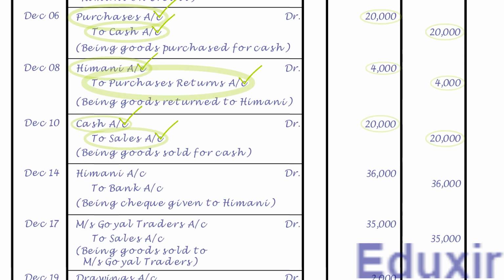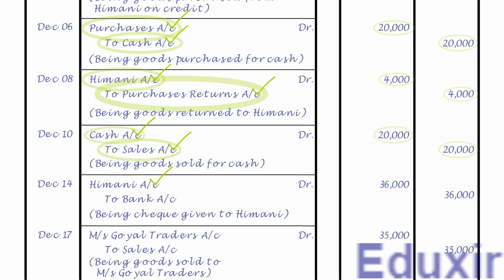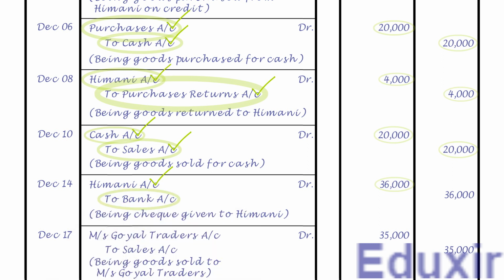As the name suggests, it needs to be posted on the debit side of Himani account, and the debit amount is 36,000 rupees. Note that the details that need to be posted into the particulars column is bank account. We already have Himani account. Let us now post this entry into that account.